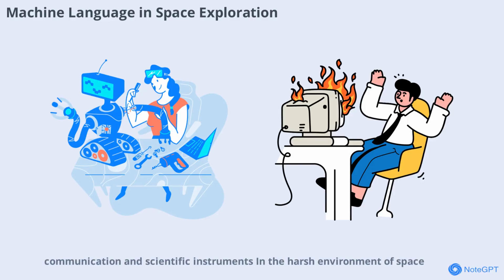Spacecraft and satellites use machine language to control navigation, communication, and scientific instruments. In the harsh environment of space, reliability is critical. Machine language allows engineers to write code that operates efficiently and withstands the challenges of space travel.